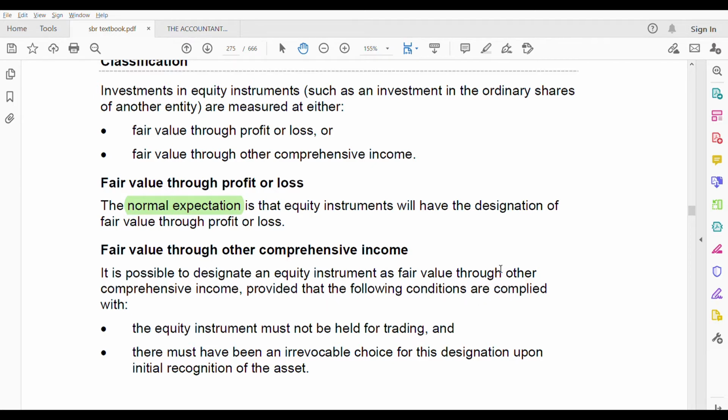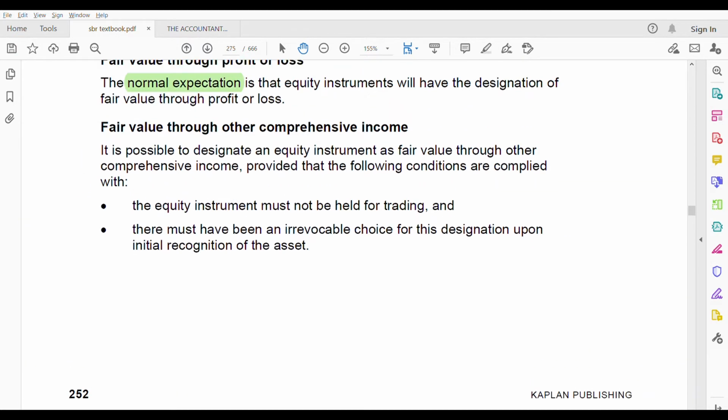That means there are conditions attached to classifying as fair value through other comprehensive income, but in profit and loss, there are no conditions. So normally we go by profit and loss, but if certain conditions are there, then it is through OCI. Now, what are those two conditions?